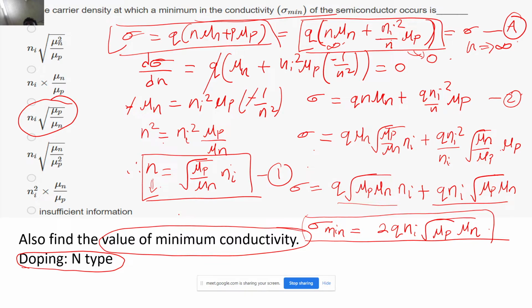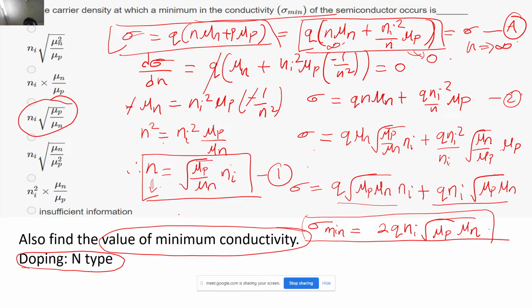If you have any doubt, you can take this d sigma by dn and take the second derivative again just to confirm what I had said, and it will tell you this is indeed the minimum value and it is not the maximum value.